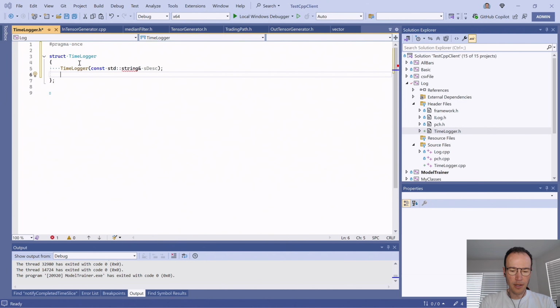And then in the destructor, it will actually log the time that it took to do stuff.